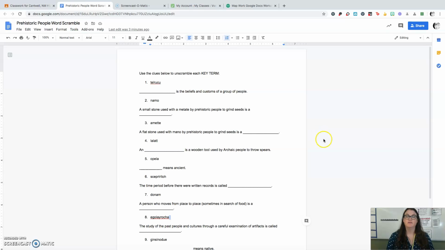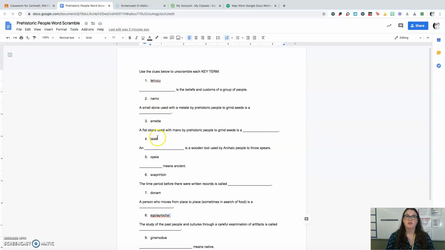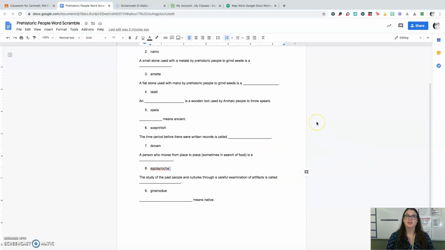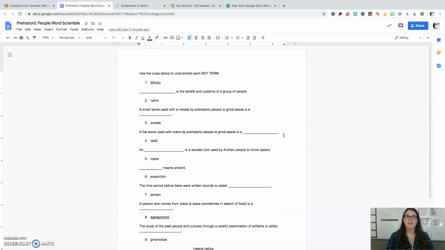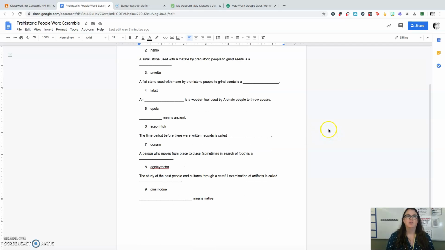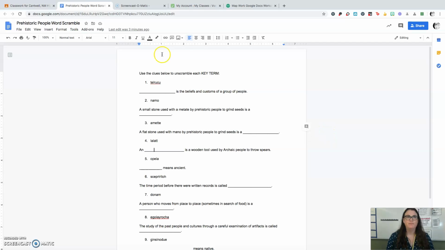Here is your assignment for today. I've given you some scrambled words. The scrambled words are all highlighted vocabulary in your chapter 2 portion of your book. So what you'll do is you'll unscramble it, and this is your clue right here. I've given you the definition, so you've got to find the definition or find the word and match it, and then you'll type it into the line there. Okay, I just thought it was something fun to do for today. If you have any questions, I'm here for you.